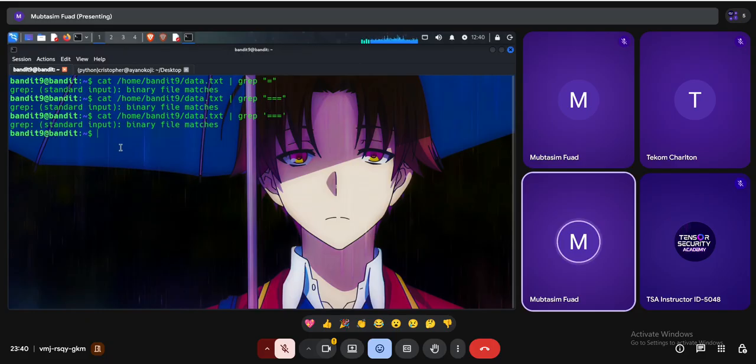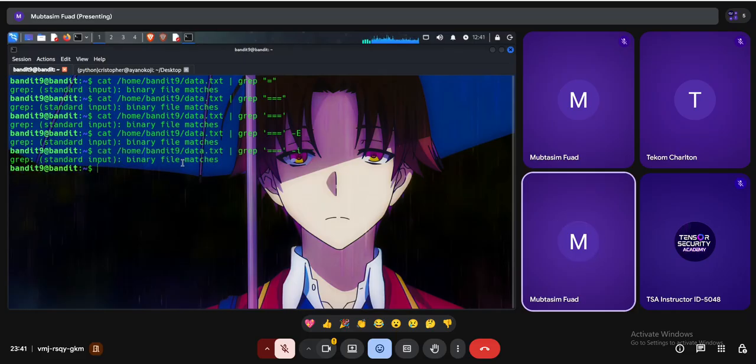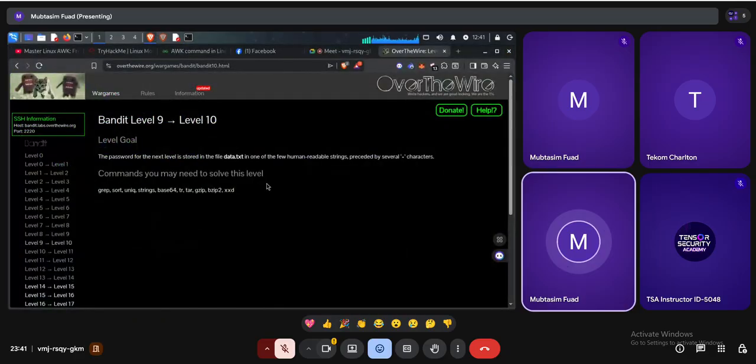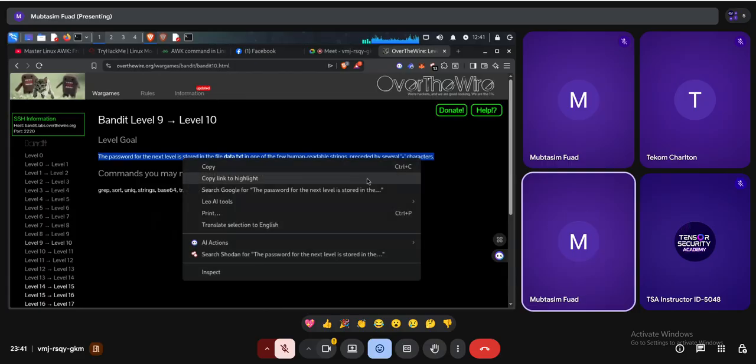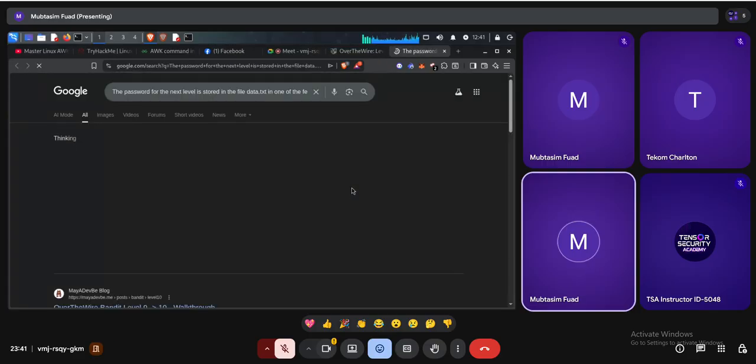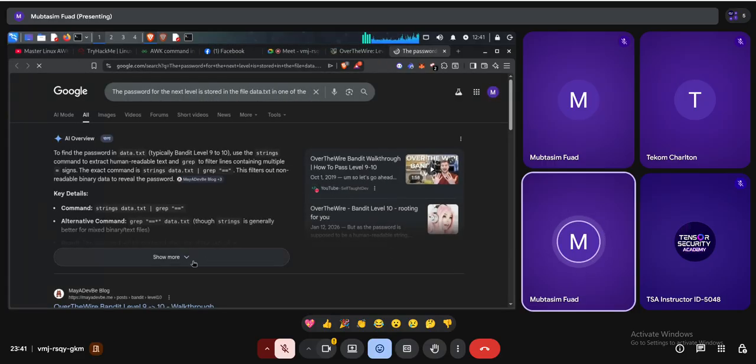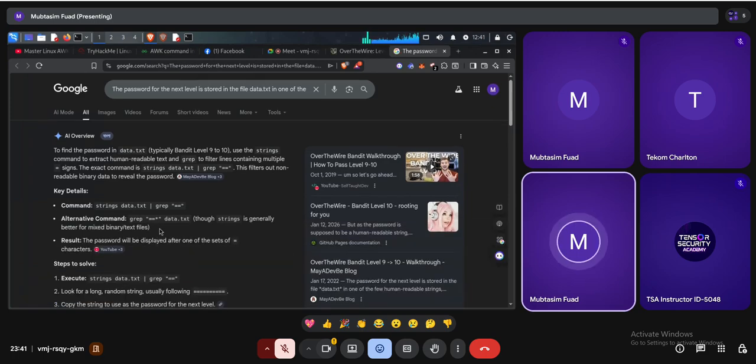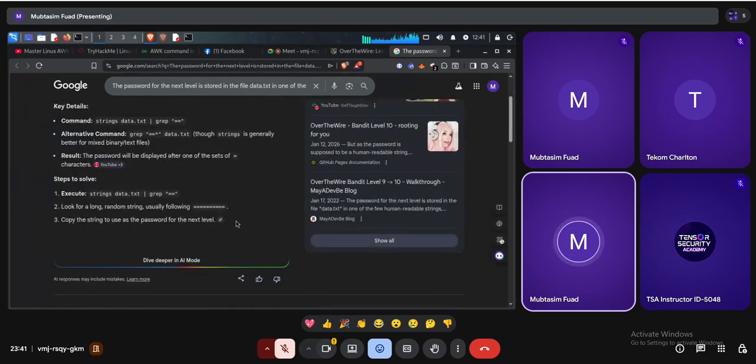Grep again, standard input, minus E. Again some issues. Minus I. It's having some issues. Whenever you are having issues, you can use the help of Google. You can just search the term on Google. Google has an AI mode that will give you the solution in a very easy manner. So strings data.txt. Instead of using cat, I have to use strings.